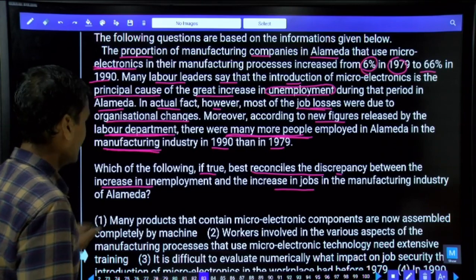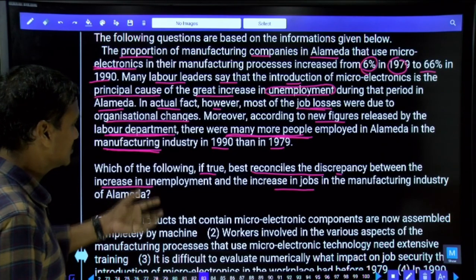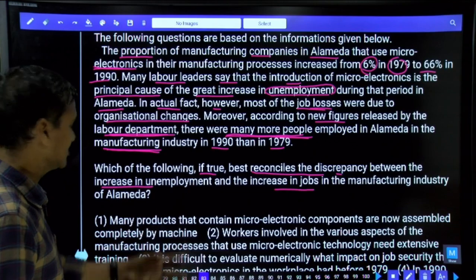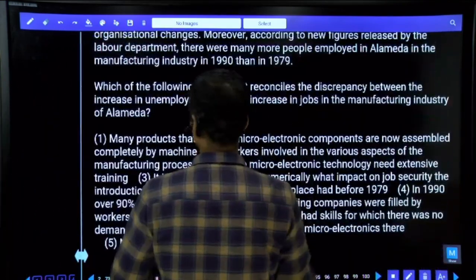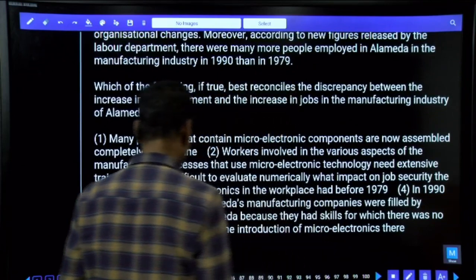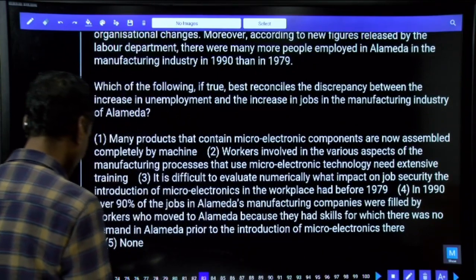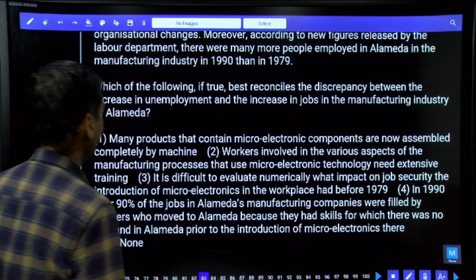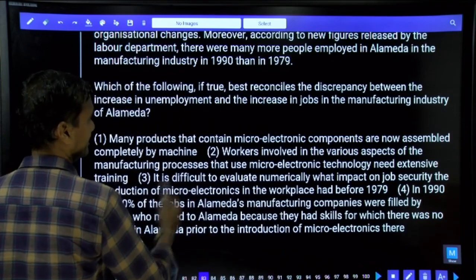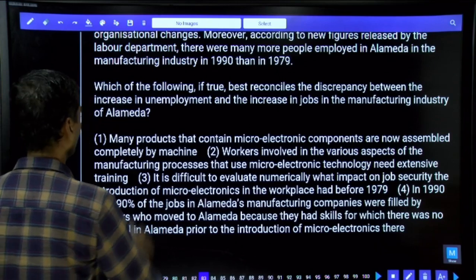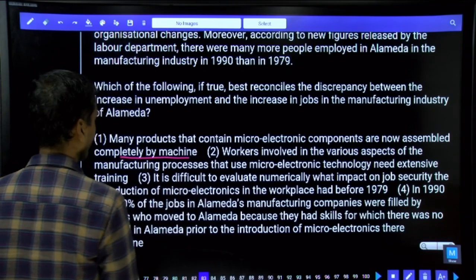of Almada. Now, among the given choices, which choice best supports the discrepancy between these two is what the question. Yes, tell me, which among the following choices is supporting that one? Now, many products that contain microelectronic components are now assembled completely by machine, isn't it?